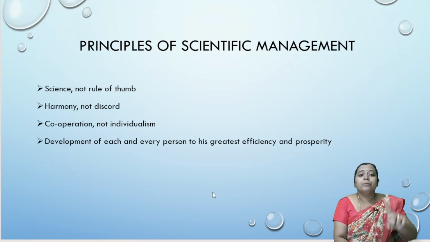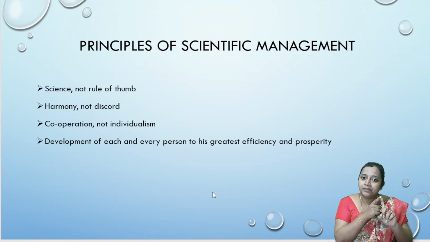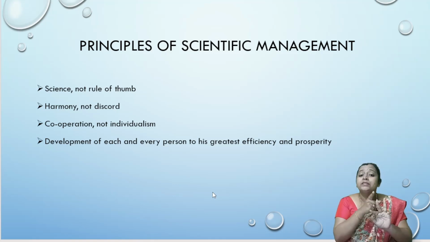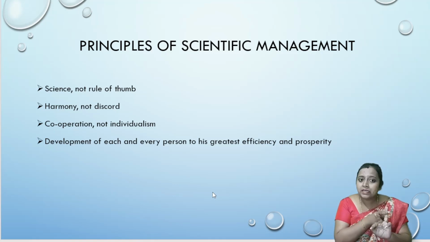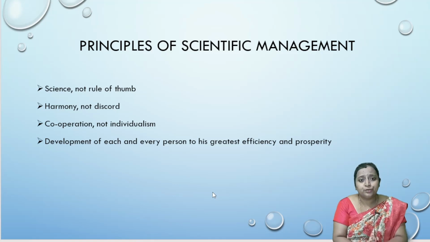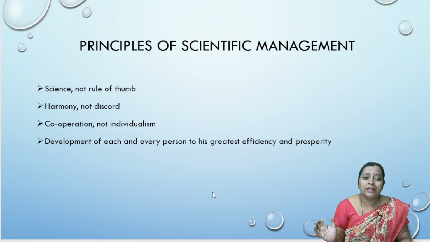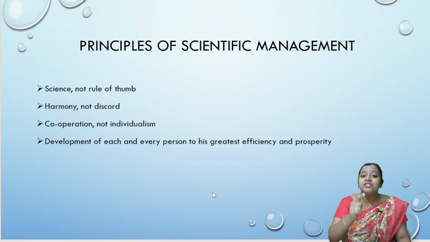This can be done from the early stage, from the selection of the employees. You have to apply a scientific method for selecting the employees. After selecting the employees, you train them scientifically, and you analyze the capacity of those employees, their physical capacities, their mental capacities. According to that, you allot the duties to the employees. When the duties are allotted according to their capabilities, the work will go in a smooth manner, which reduces the wastages and increases the efficiency also. That is what he is going to tell.